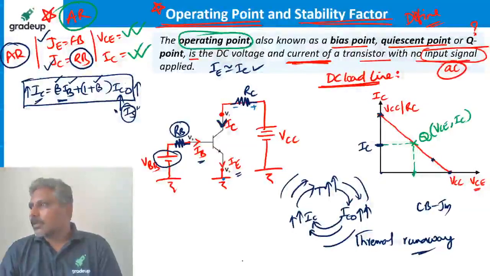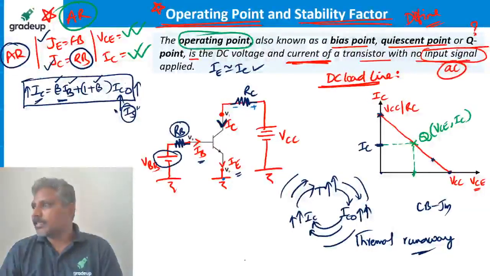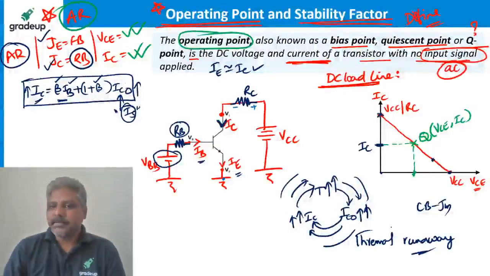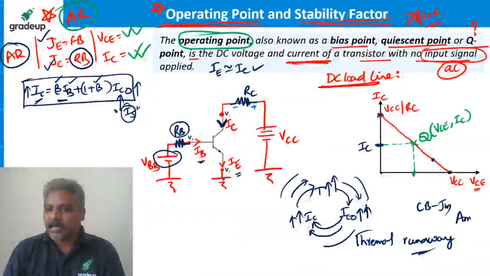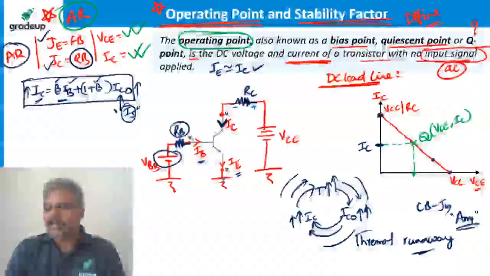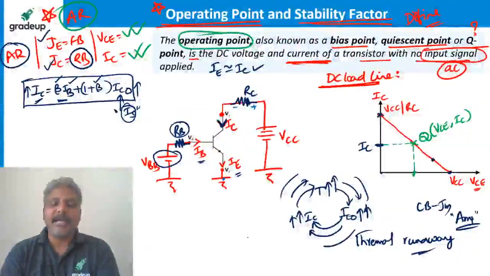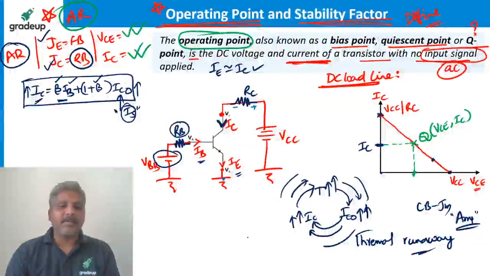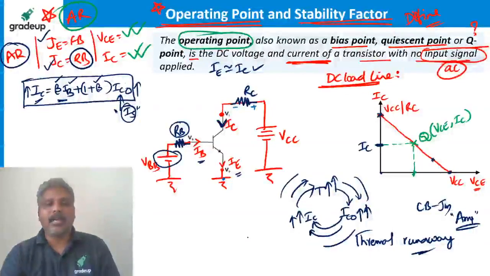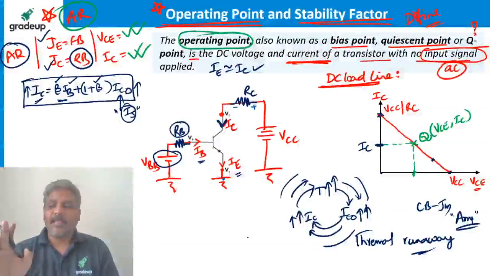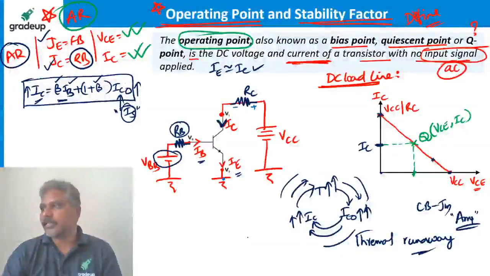Sir, how to know that amplification is high at Q point? Once we complete the amplifier, then you will understand. Right now, I have not entered into amplifier. You know, guys, I am telling you now about BJT and its biasing. I am not at all talking anything about amplifier. Once we are perfect with biasing and all, then we talk about amplifier. Until I tell you that, we'll discuss that.